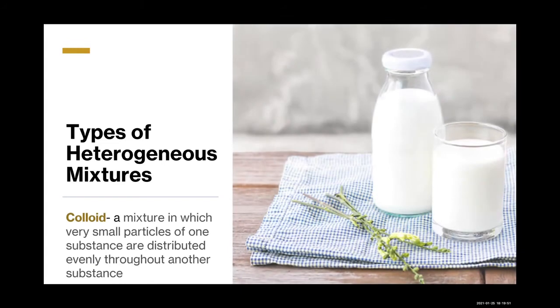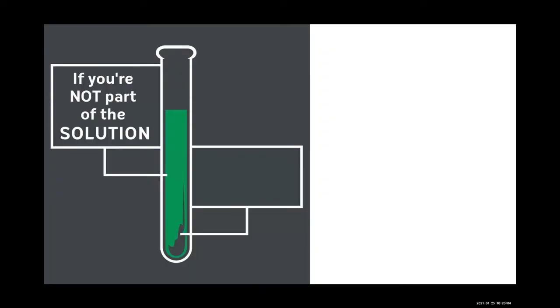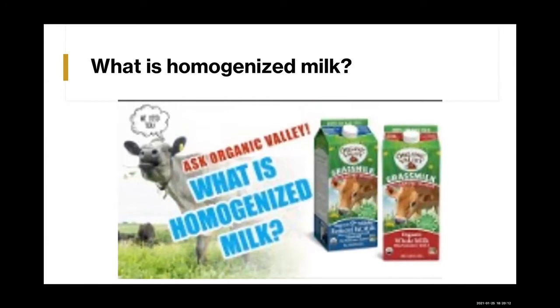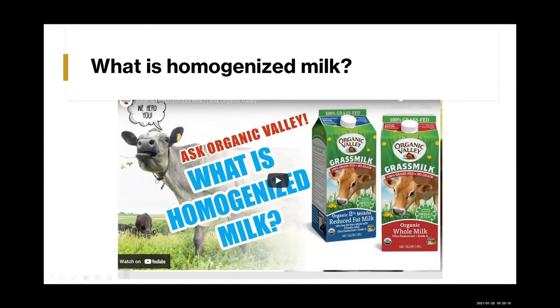Another type of heterogeneous mixture would be a colloid. This is a mixture in which very small particles of one substance are distributed evenly throughout another substance. What's homogenized milk? Unless you've gone to a farm and consumed milk there or bought special milk, if you're just getting your milk from the grocery store, you are very likely drinking homogenized milk. So here is a video to explain what that is.